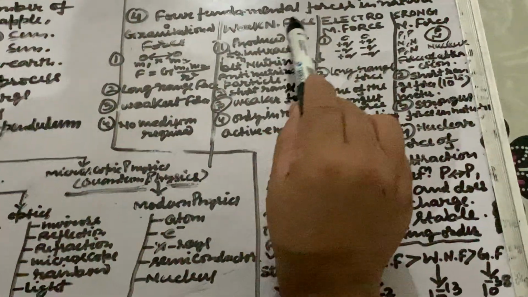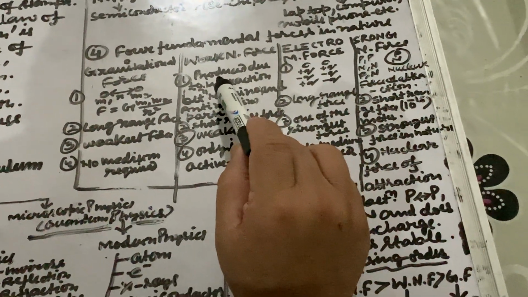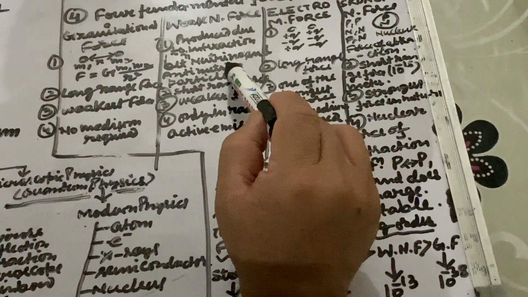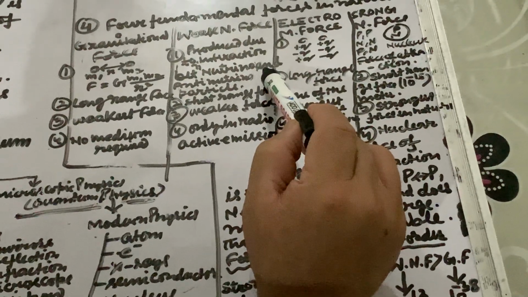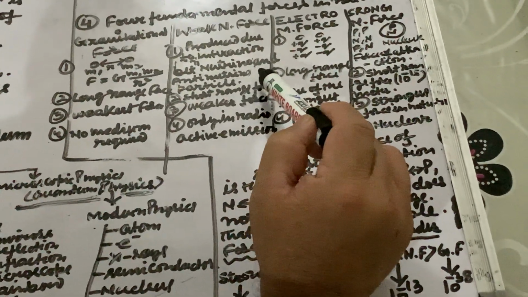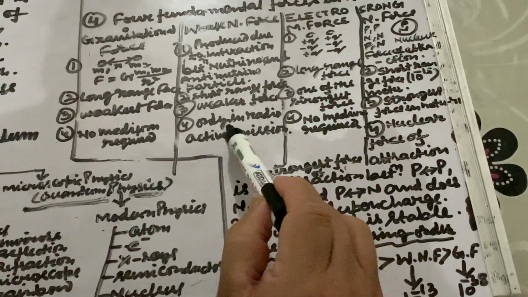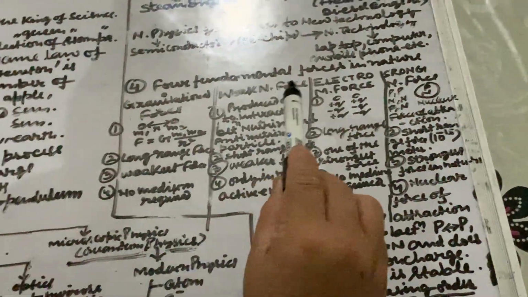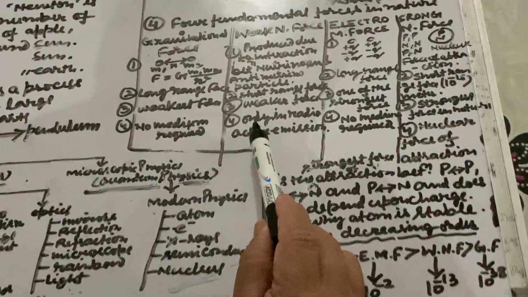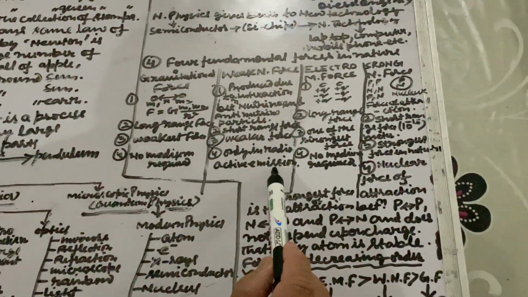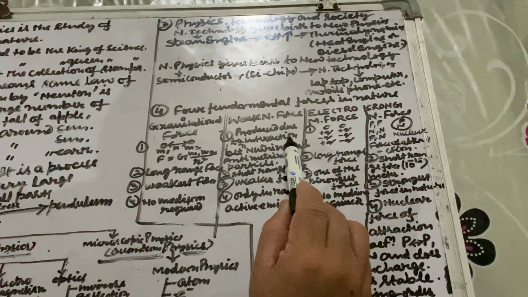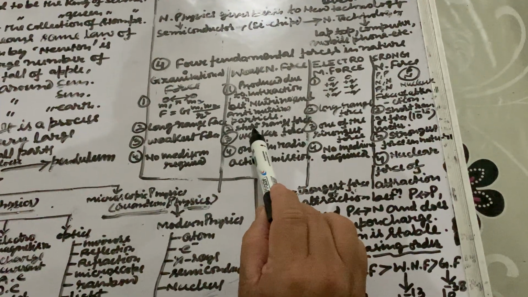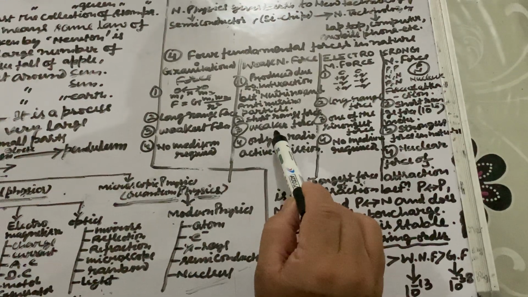Now the second is weak nuclear force. This weak nuclear force is produced due to the interaction between neutrino and antineutrino particles, and only in radioactive emissions. These weak nuclear forces are produced only at the time of radioactive emission, with the interaction of the neutrino and antineutrino particles. The weak nuclear force is a short range force and a very weak force.